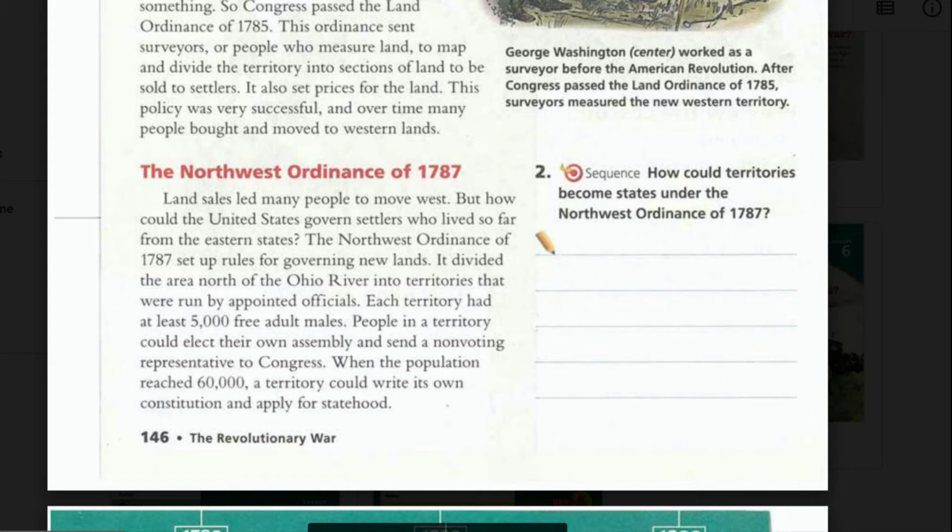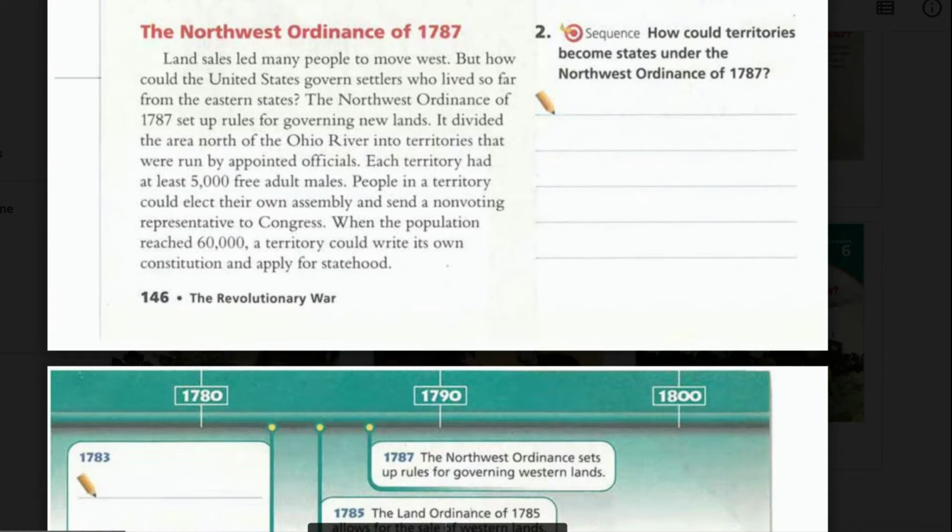It divided the area north of the Ohio River into territories that were run by appointed officials. Each territory had at least 5,000 free adult males. People in a territory could elect their own assembly and send a non-voting representative to Congress. When the population reached 60,000, a territory could write its own constitution and apply for statehood.